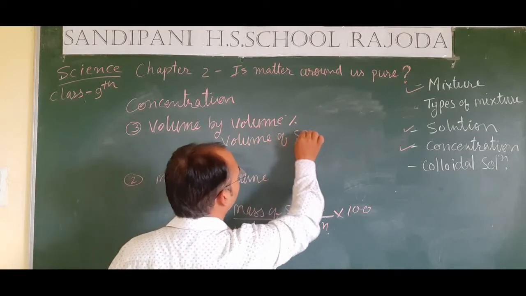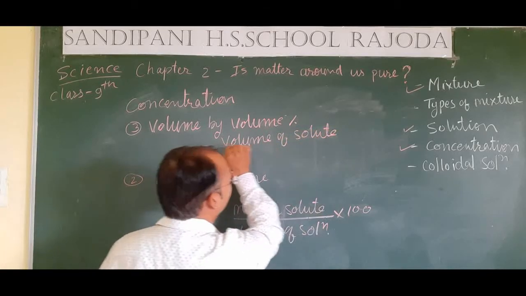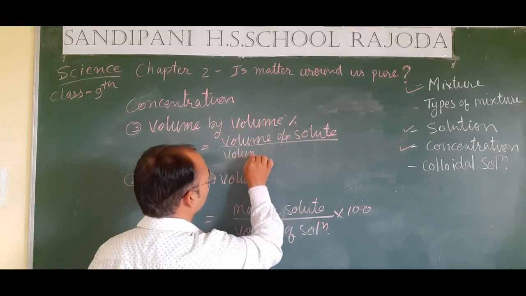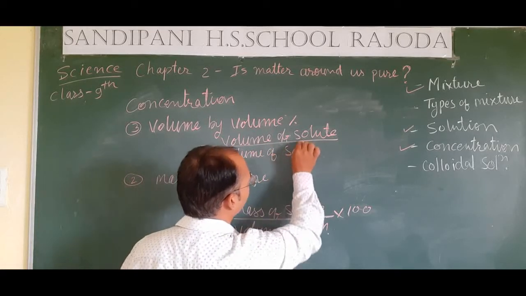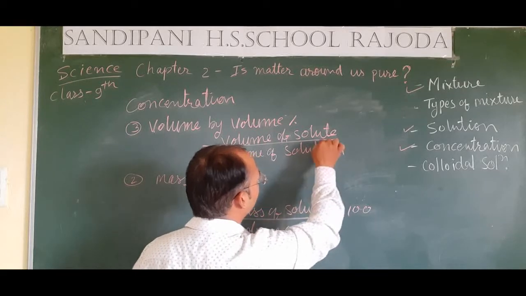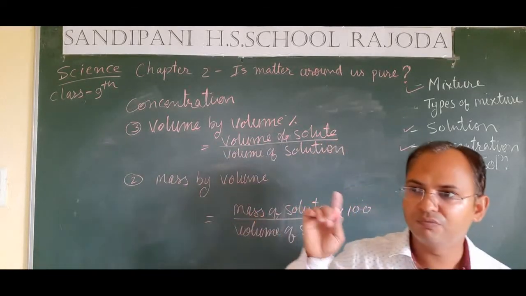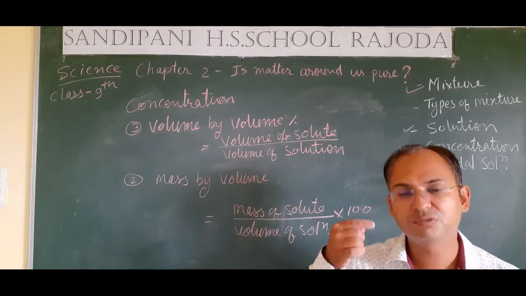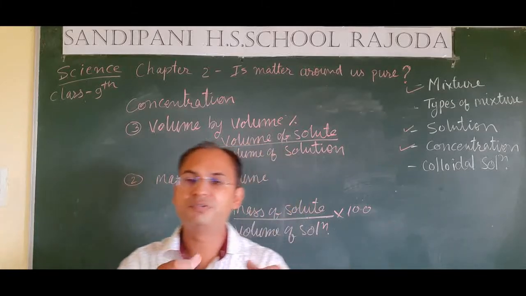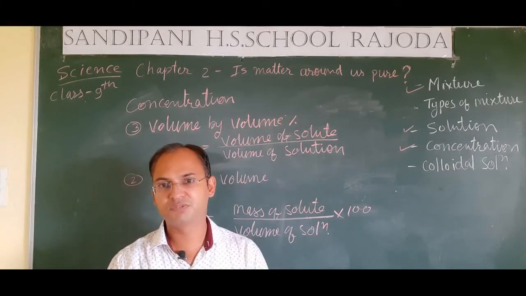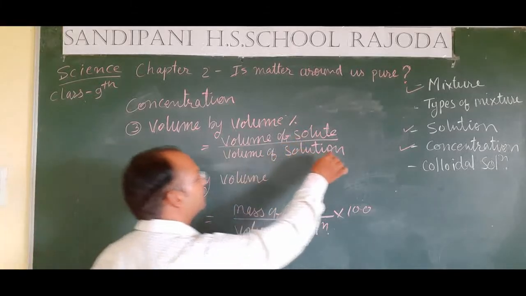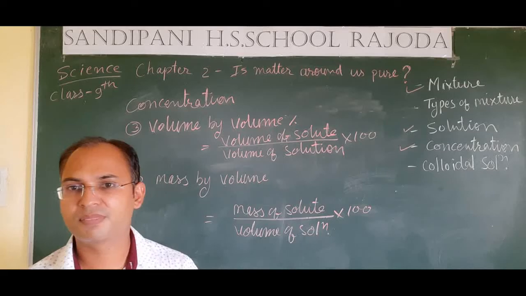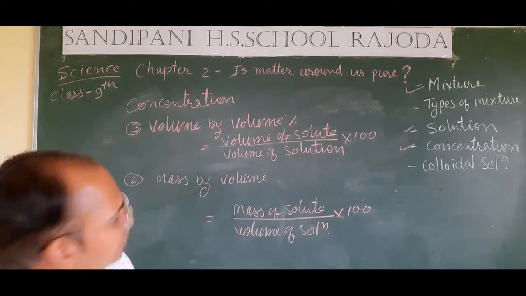In order to find the volume by volume percentage, we take volume of solute upon volume of solution. Always remember that we take volume of the solution, not volume of the solvent. Volume of the solution means the total volume of the solute plus solvent. And multiply by 100 if we want to get it in percentage form. Let's take one example and then understand.